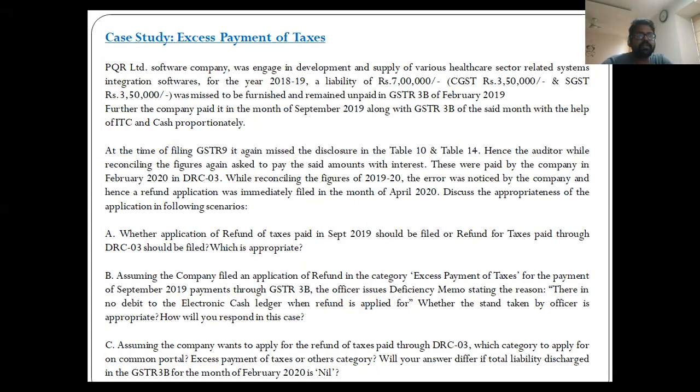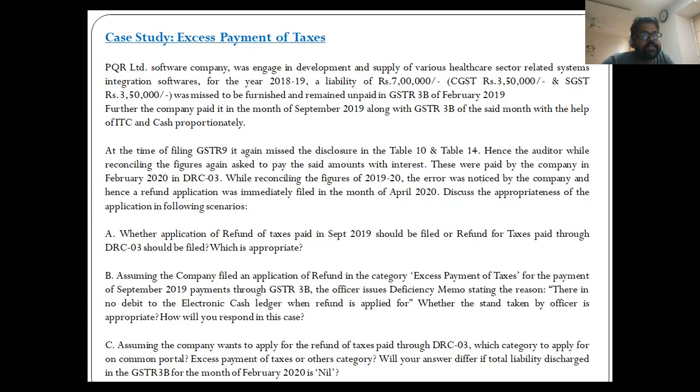This circular 135 was issued on 31st March 2020, which says for the refund of tax paid falling in the said category, that category means other than zero rated supply, because that is a heading, no separate debit of ITC from the electronic credit ledger is required to be made by the applicant at the time of filing the refund claim, being a claim of tax already paid. However, the total tax would have been normally paid by the applicant by debiting the tax amount from both the electronic credit ledger or electronic cash ledger.